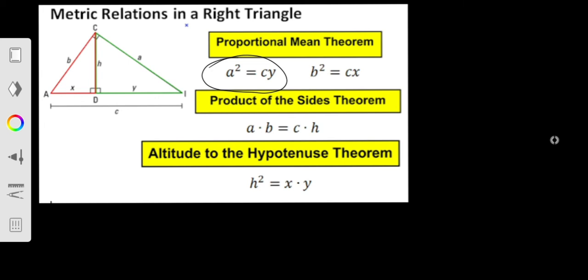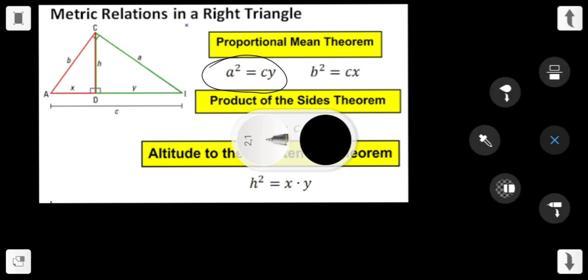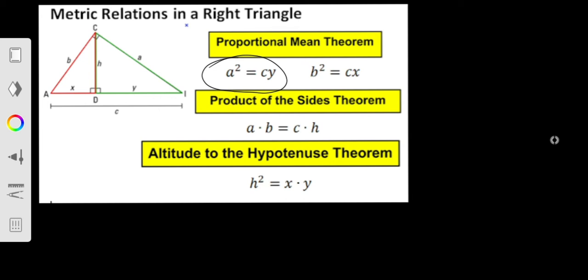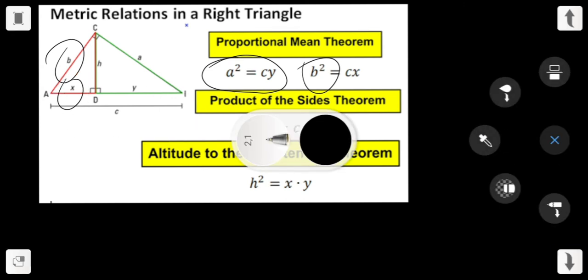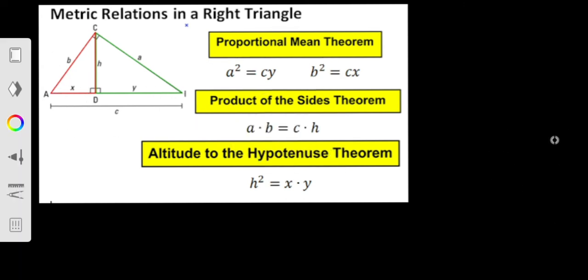Because a squared is equal to its shadow, which is y, multiplied by the whole thing. Okay, wait. So b squared is equal to its shadow, x, multiplied by the whole thing. Do you see any similarity between both of them? You need to do as many exercises about them as possible.